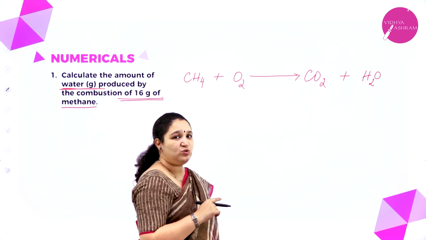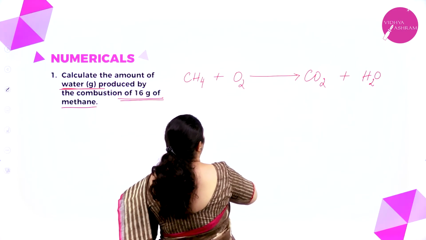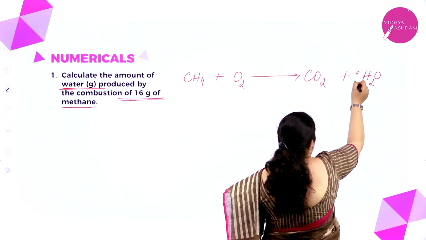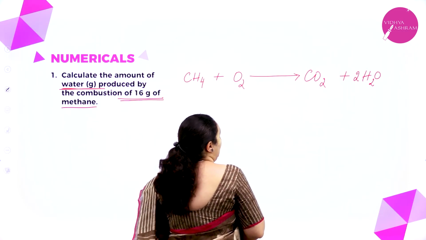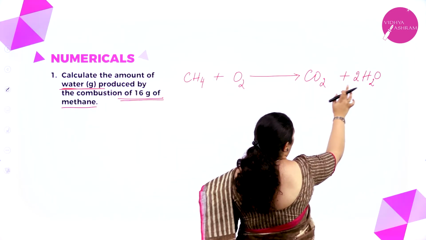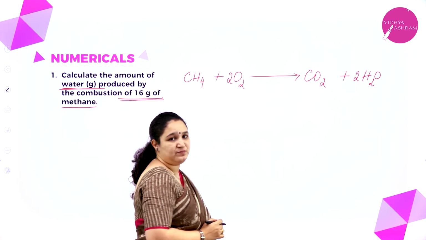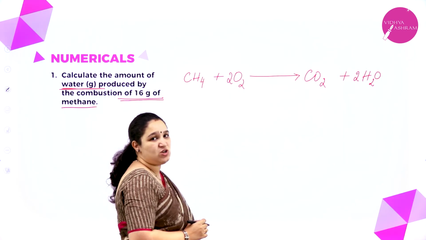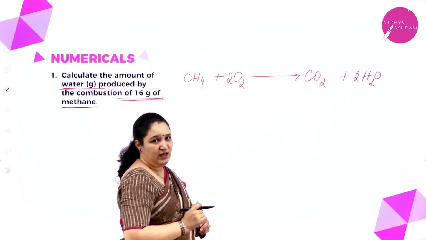Next, what you're supposed to do is balance. So here we have 4 hydrogen atoms. To balance, I will put a 2 here, 2 twos are 4. Now I have only 2 oxygen atoms on the reactant side. On the product side I have 2 plus 2, 4. So I'll have to add one more number, that is 2, and carbon is already balanced. So now I have got the balanced chemical equation.